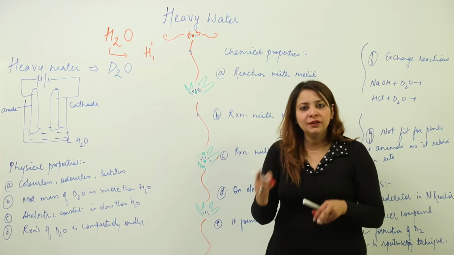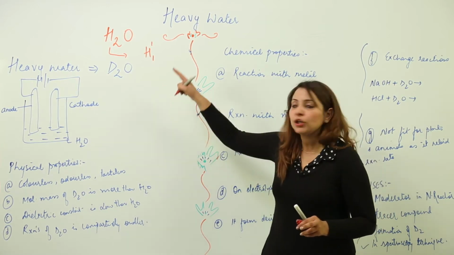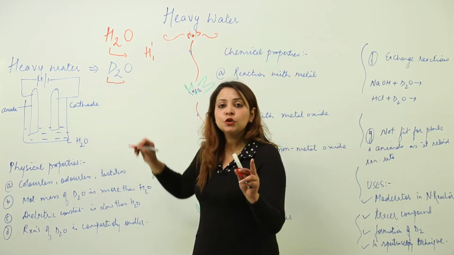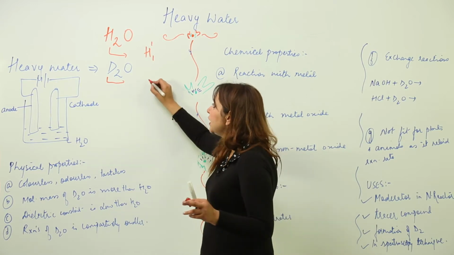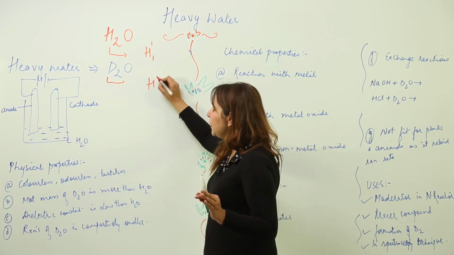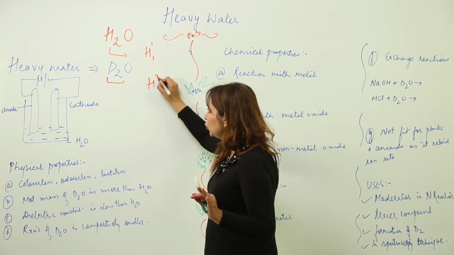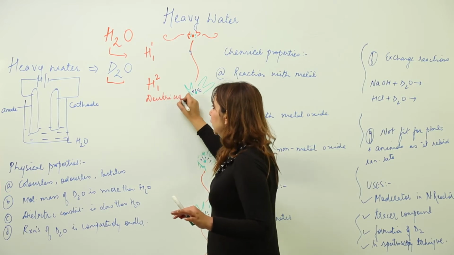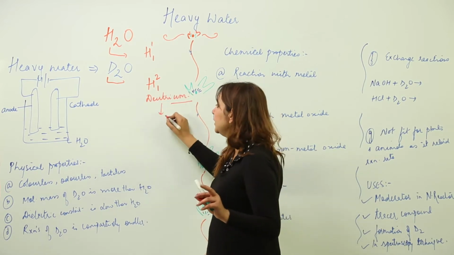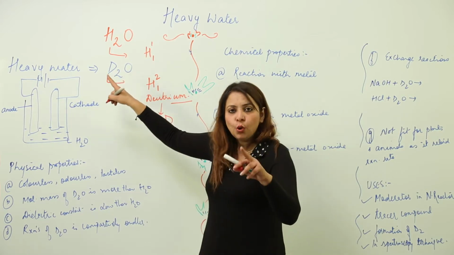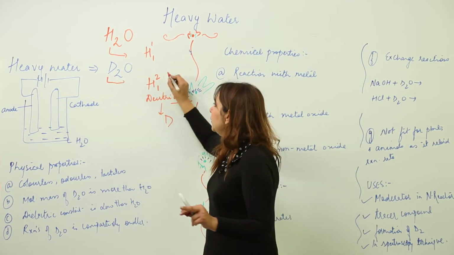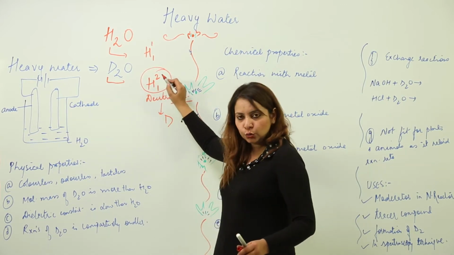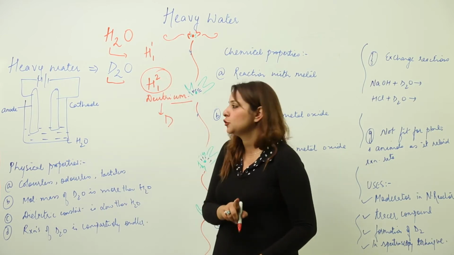But if we talk about heavy water, then what is the difference between heavy water and normal water? Here another isotope of H is used, that is with mass number 2 and atomic number 1, which is particularly called deuterium, and it is written as D. That is why instead of H2O it becomes D2O, because here we are making use of the isotope deuterium, that is D, with 2 as the mass number and 1 as the atomic number.